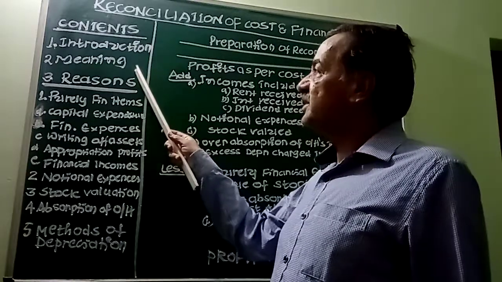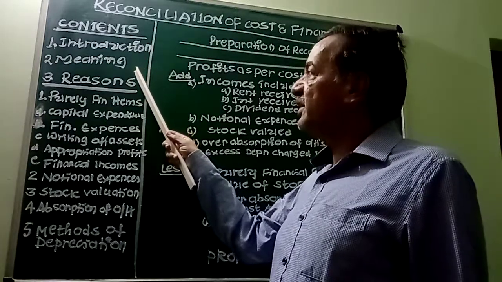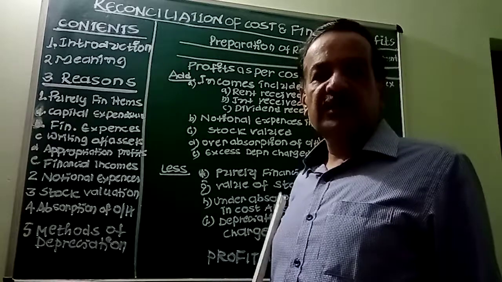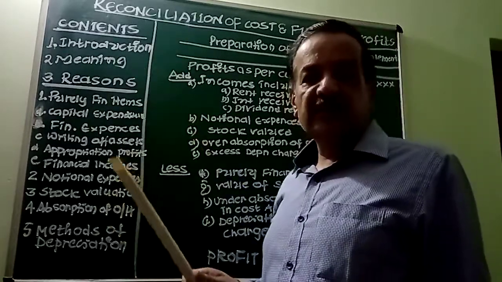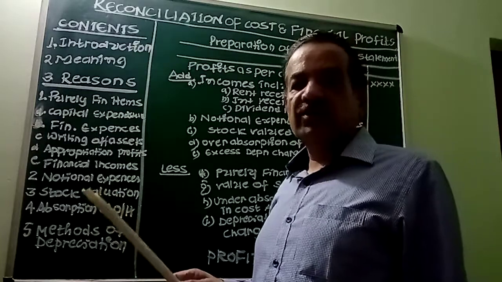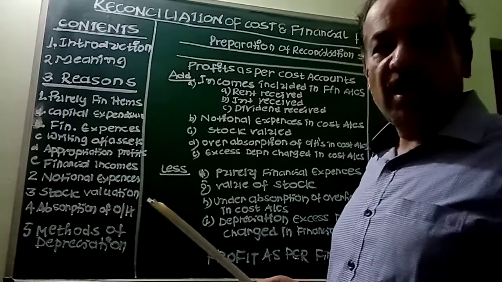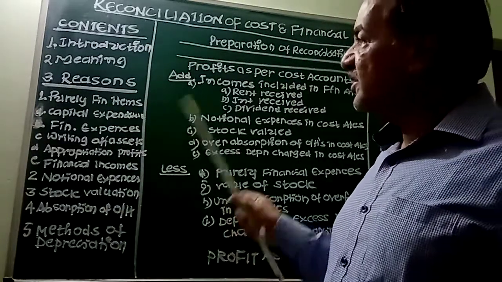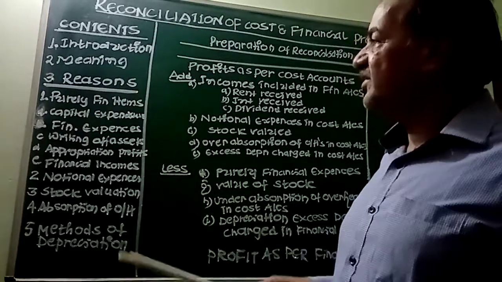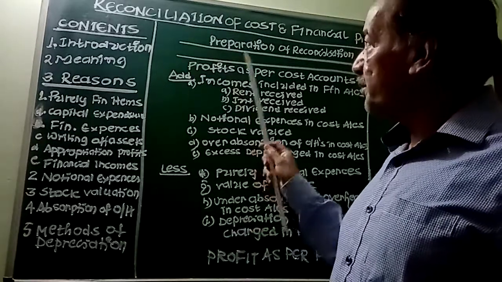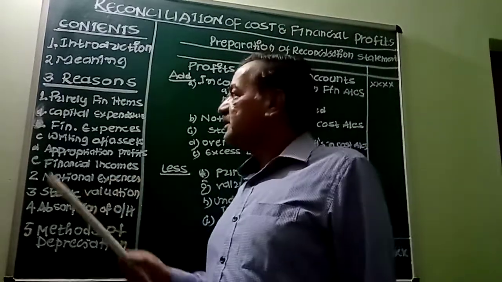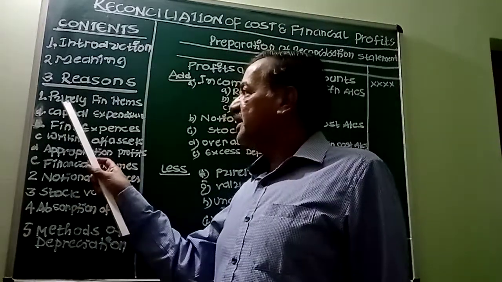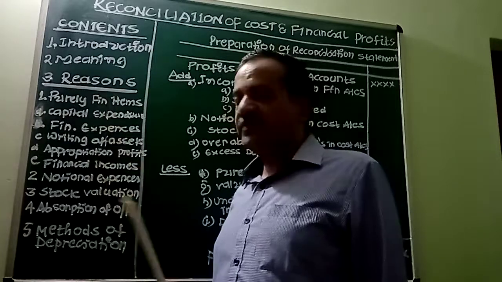Later we have to understand what is the exact meaning of reconciliation. And there are some differences in the profits shown by cost accounting records and financial accounting records. And what are the reasons for the differences in the profits of cost and financial accounts? See, in that, first important thing is we have purely financial items.